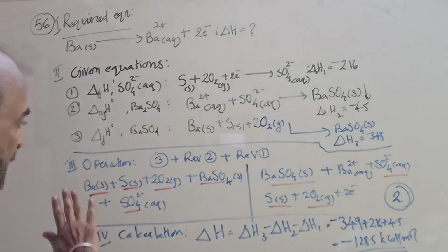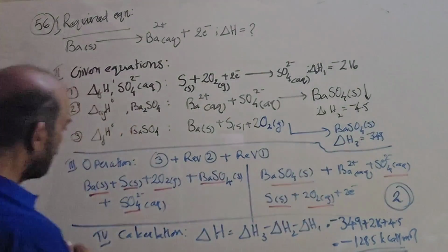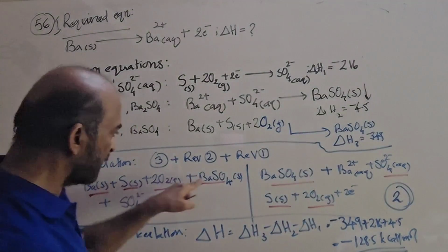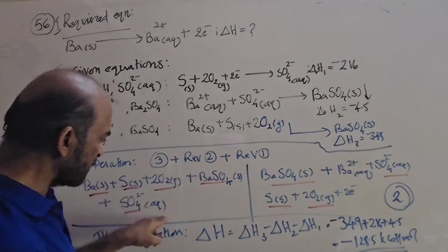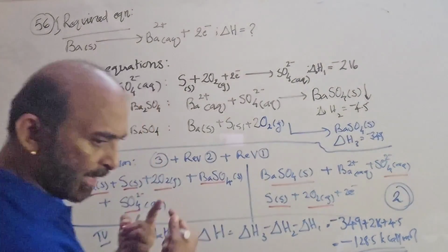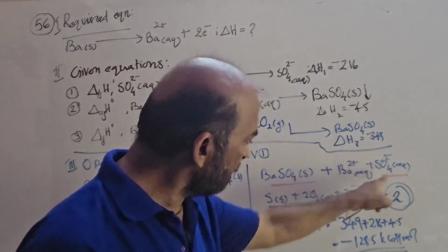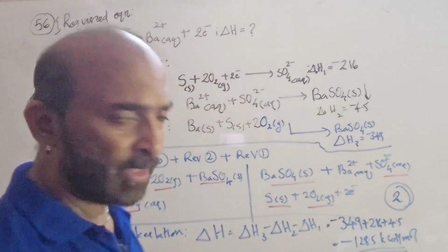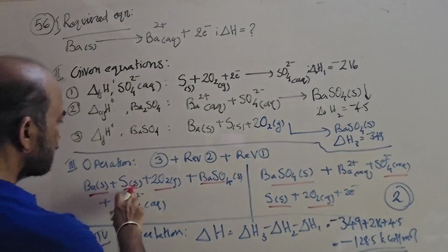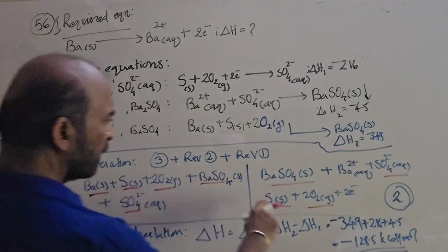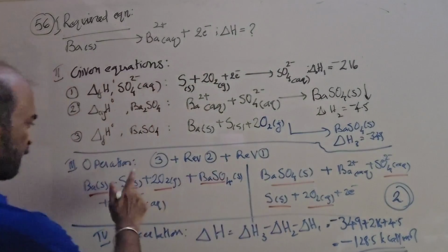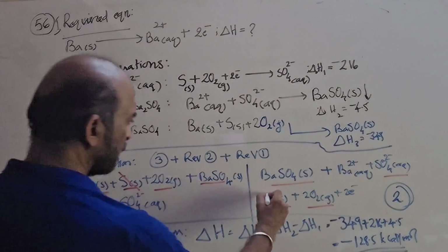Let's again scan this collected equation. Ba solid. I check. It is nowhere else on the reactant side. If there were 2, we would have to add them and write 2Ba. It didn't happen here. Is there any Ba solid here? No. So Ba solid remains uncancelled. Now sulfur solid. Yeah, here is a sulfur solid, and here is a sulfur solid. I have to cancel them.